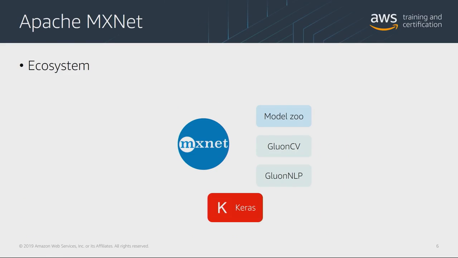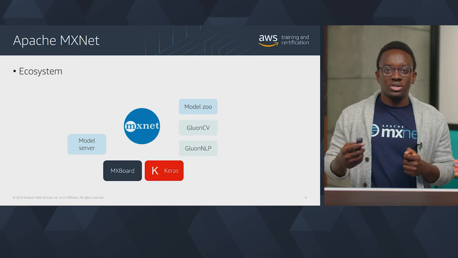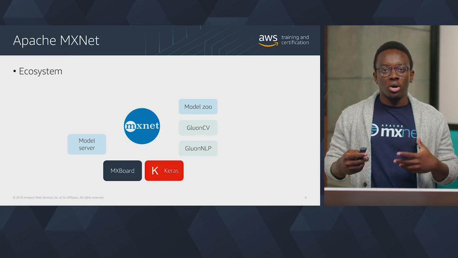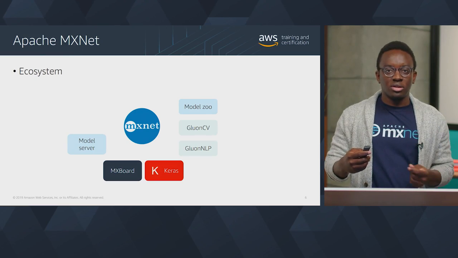Keras is a well-known front-end deep learning interface, and now you can choose to use MXNet as its backend with Keras MXNet. MXBoard helps users visualize the training process and diagnose possible issues and bugs at an early stage. The model server is an open source tool developed by AWS for serving models exported from MXNet or the Open Neural Network Exchange format, known as ONNX.